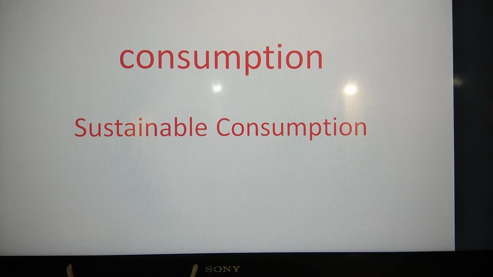And the third significance of consumption is the index of standard of living. Means the level of consumption and the type of goods consumed determine the standard of living of the people. Then the fourth, consumption is the basis of economic welfare. And fifth, consumption is the major determinant of employment. Means level of consumption tells the level of employment. Higher is the consumption, more will be the level of employment.